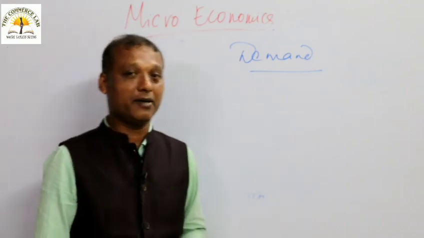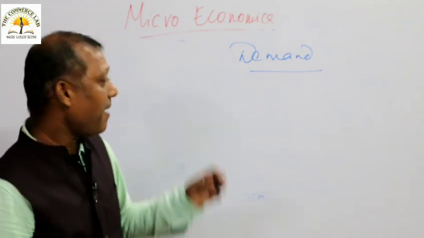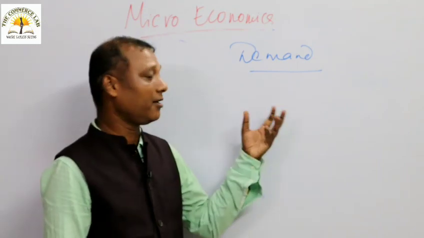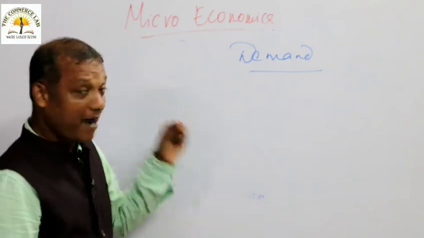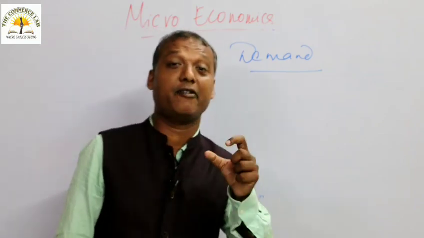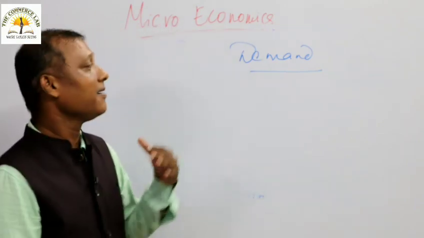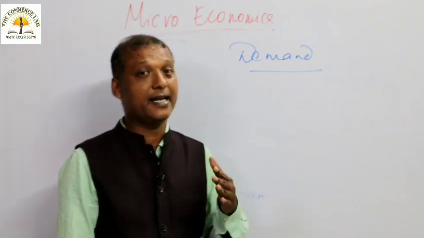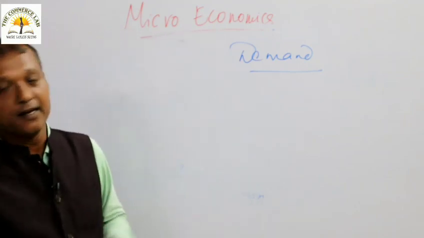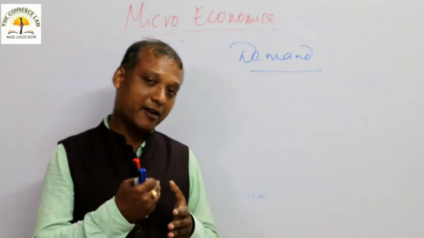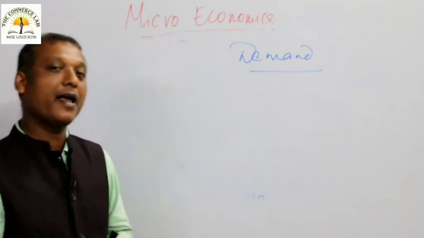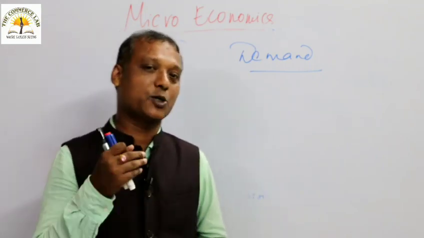Now I will tell you the fundamental things. Demand in the ordinary sense is a different thing. Demand in economics is a different thing. Demand in economics means desire for a commodity. What do you understand? Demand in economics means desire for a commodity backed by willingness to pay and capacity to pay.